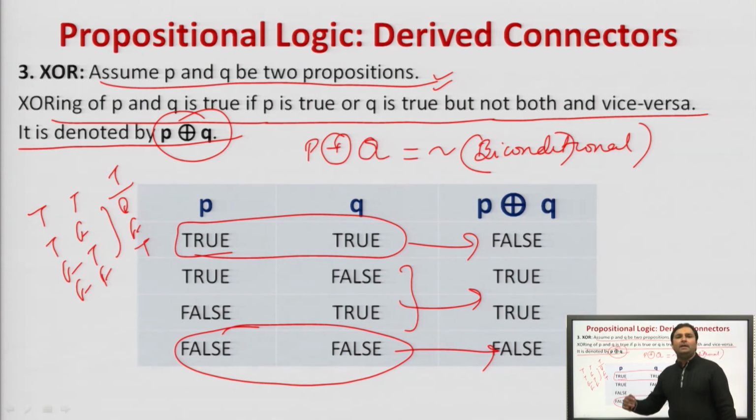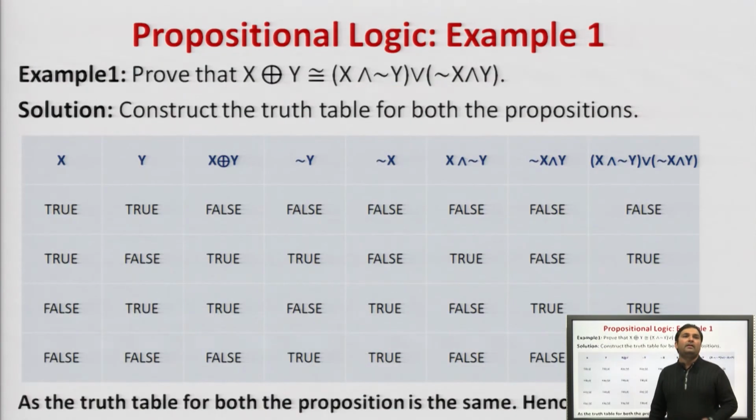Agreed? If P is true or Q is true, but not both, and vice versa, that is just the negation of biconditional. Meaning, in the XOR operation, one statement should be false and one statement should be true in order to return true. Out of two statements, one should be false and one should be true, otherwise it will be false. Next, I will discuss two basic examples on the propositional logic I have discussed.